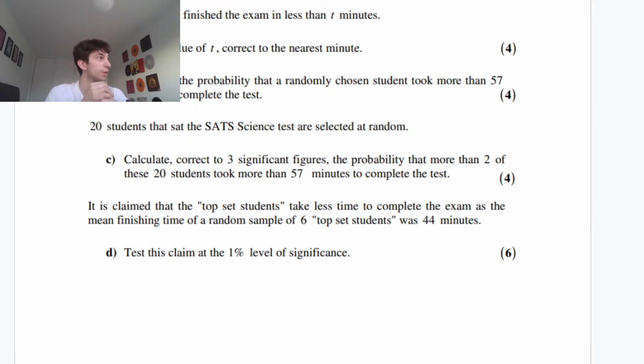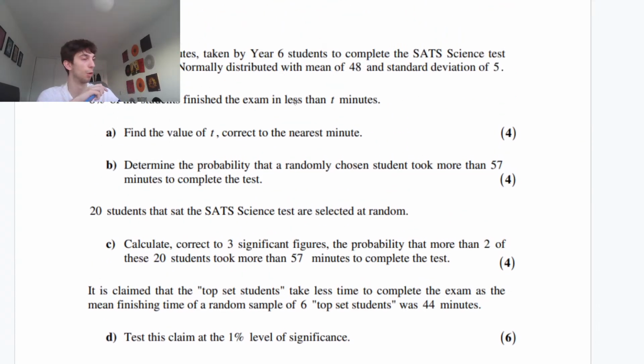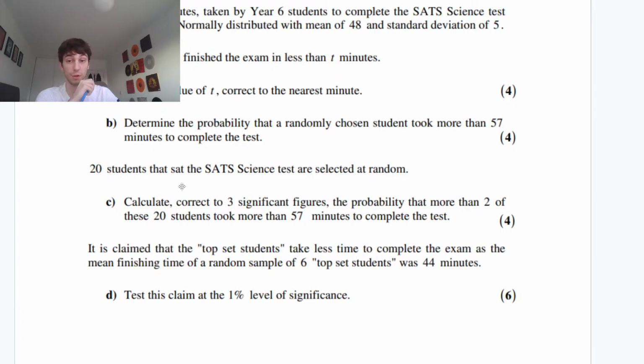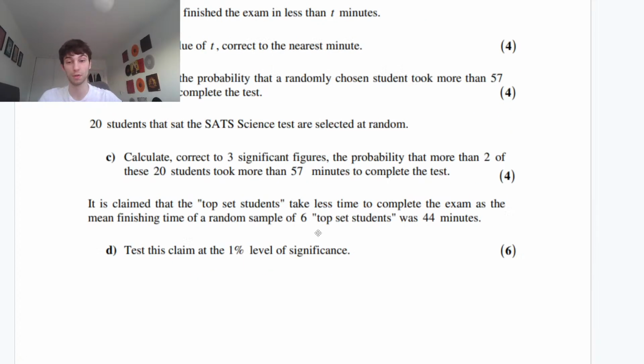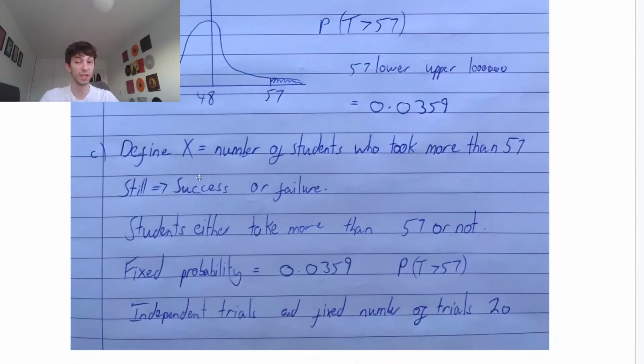So 20 students, a fixed number of trials, right? We have 2 outcomes: either they took more than 57 or they didn't. Exactly, binomial, and then use the probability from the previous part. Fixed probability, the probability that they took more than 57, number of trials is 20. Perfect. So we're going to call X the number of students who took more than 57 minutes.